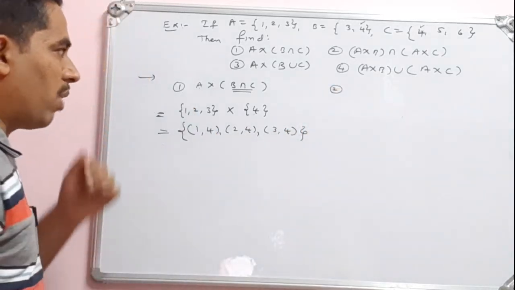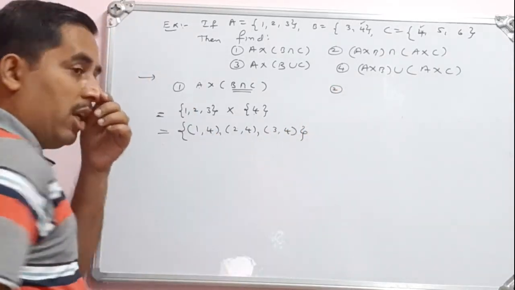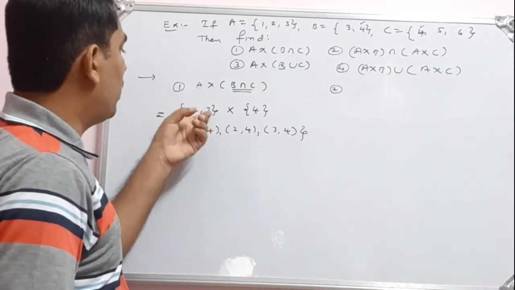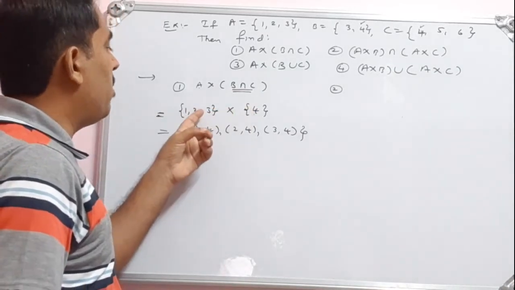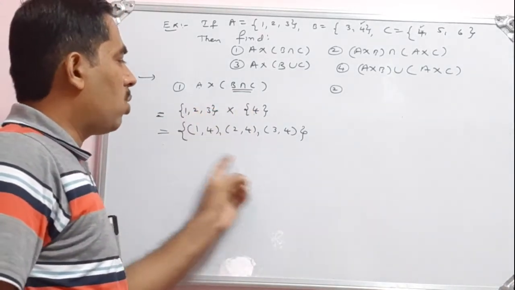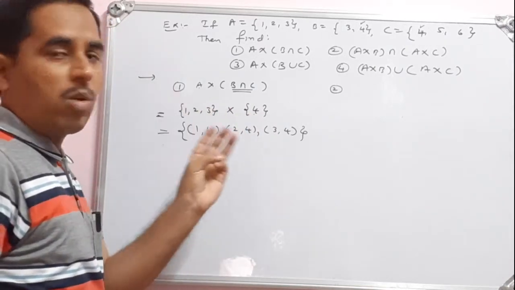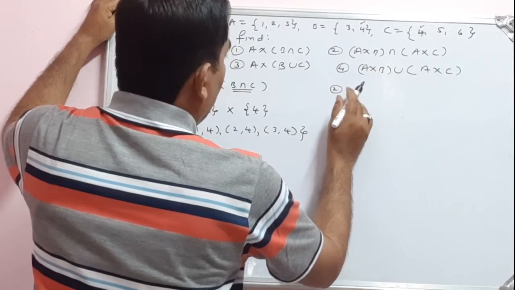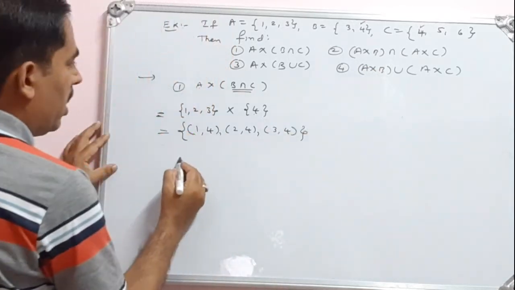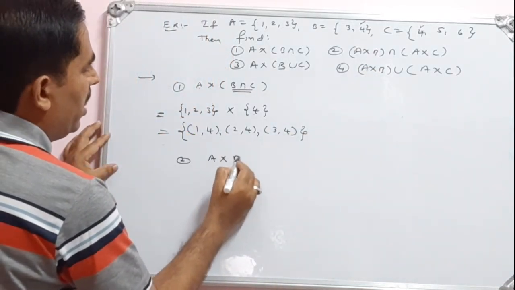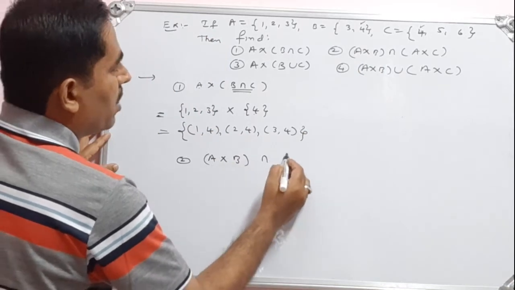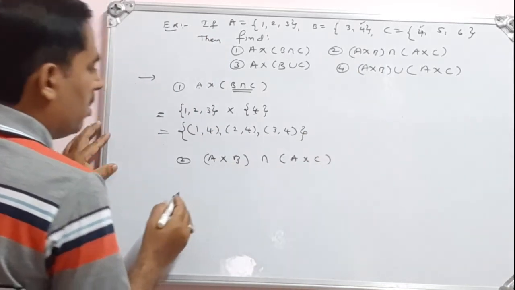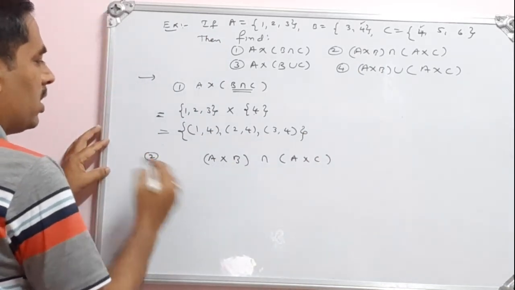Then let us go for second one. See 1 2 3. How many elements are there here? 3 elements. So here 3 into 1. So only one element is there. 3 into 1. So total number of ordered pairs is equal to 3. So let us go for second one. So what is the second one here? Okay, let me write it here only. So this is A cross B intersection, say A cross C. This is the second one.